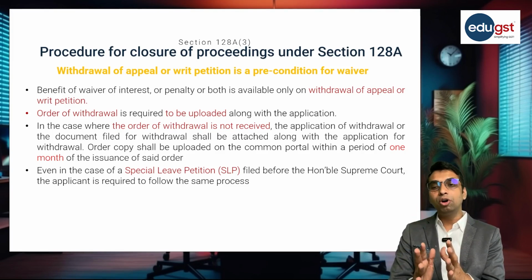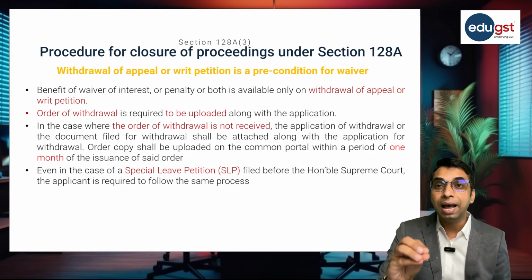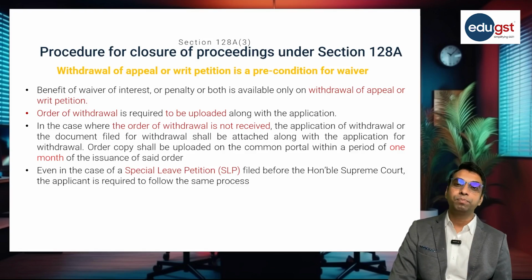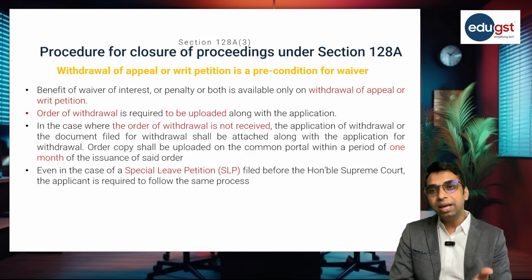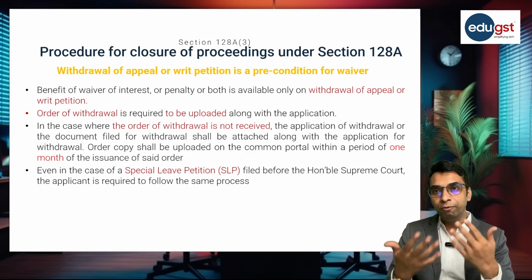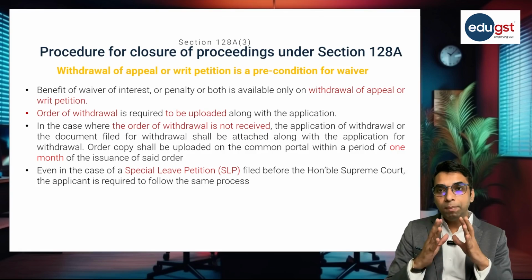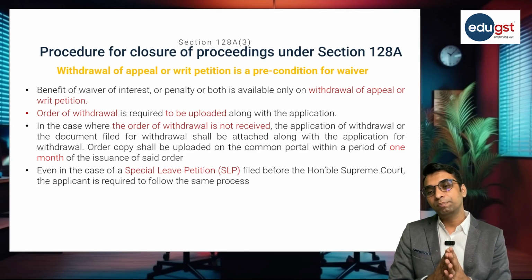Now, the order of withdrawal is also required to be uploaded along with the application for waiver of interest and penalty. It may happen that the taxpayer has applied for withdrawal of the appeal, but the appellate authority has not passed the order till the date of making the application.